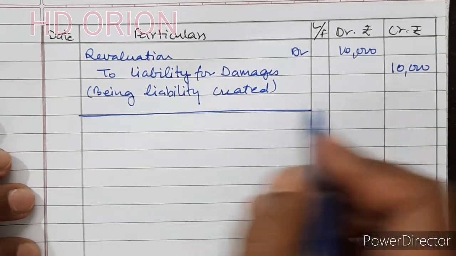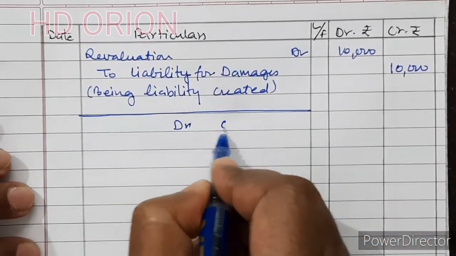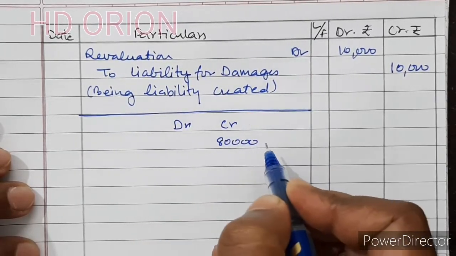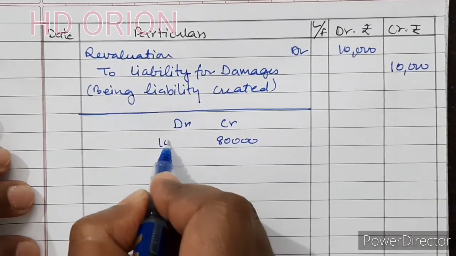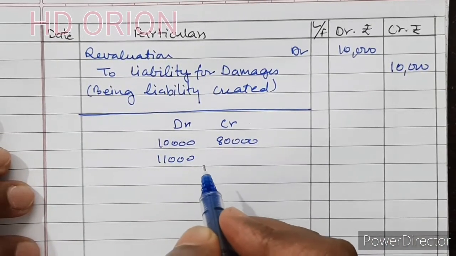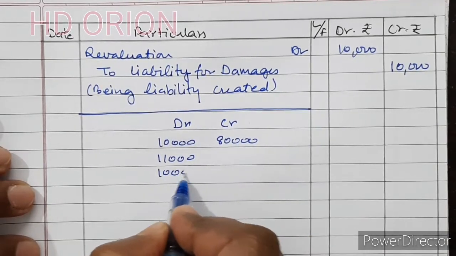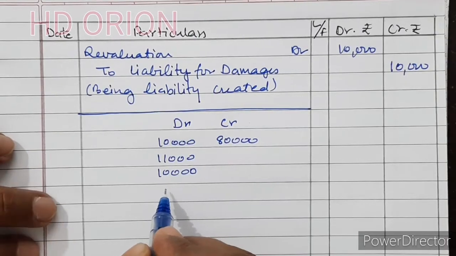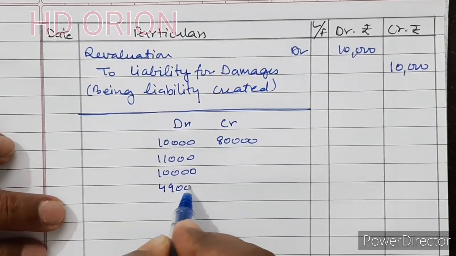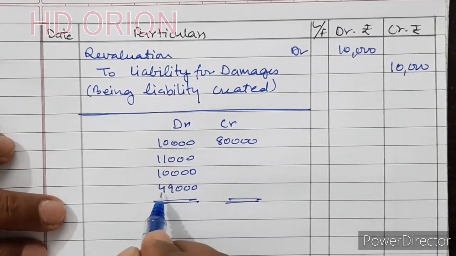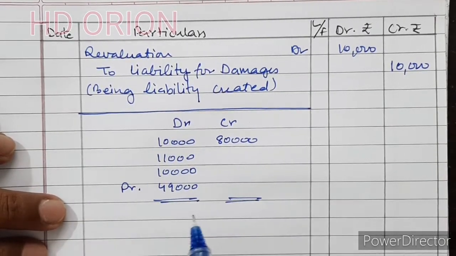So how much, if I show you here debit and credit, in the first journal entry it is credited by 80,000, then it is debited by 10,000, then again debited by 11,000, then again debited by 10,000. So what is the balancing amount we get? We get 49,000 as the balancing amount to make both the sides equal. So this is the profit on revaluation.